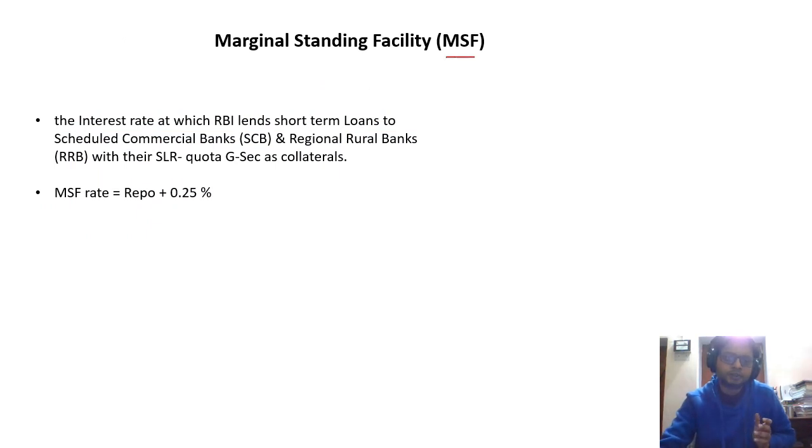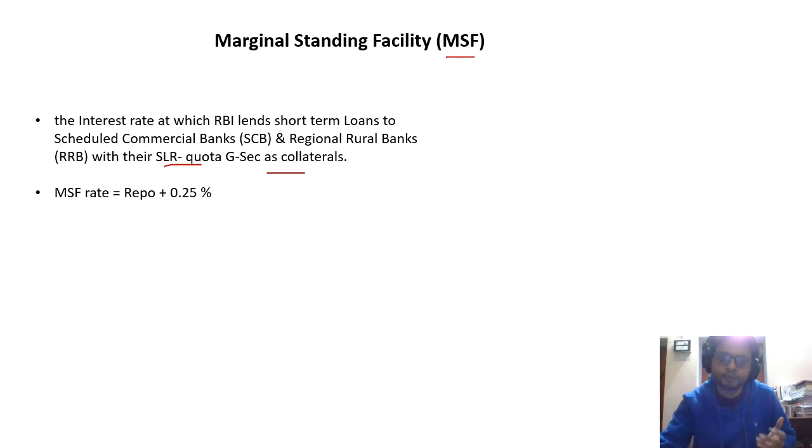This is the interest rate at which RBI lends short-term loans to scheduled commercial banks and regional rural banks against their SLR quota, with government securities as collateral. First, we understood that SLR quota government securities cannot be traded under the repo rate. So this is another thing: when a bank needs money, especially with their SLR quota securities as collateral, they can give these securities as collateral and take the money from the RBI.